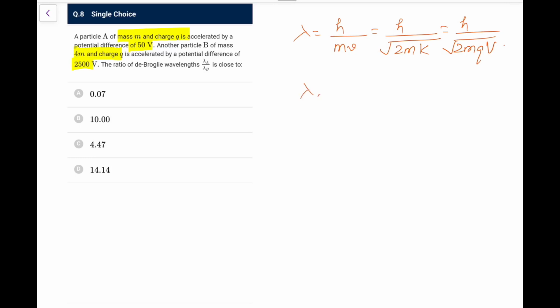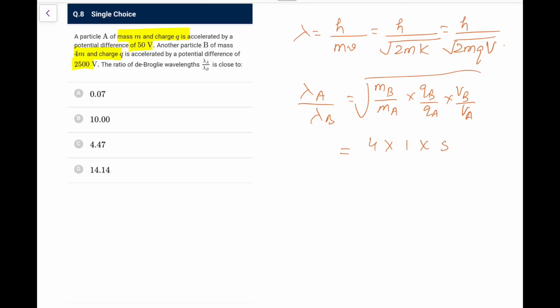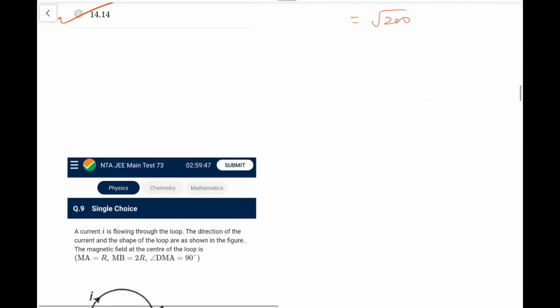So what we'll have, lambda of A to lambda of B would be what you will need. This would be mB upon mA into qB upon qA into vB upon vA, whole under root. So mB by mA, that is 4, qB by qA, that is 1, vB by vA is what we have, 50. So 50 into 4, that is root 200. So root of 200, that is approximately between 14 and 15 it will come, so 14.14 I can go for.